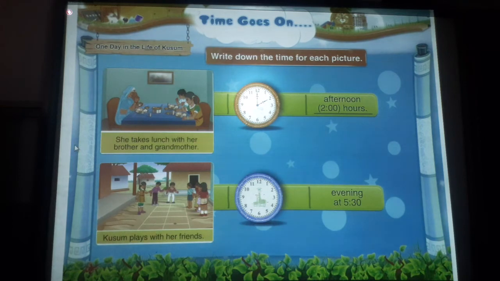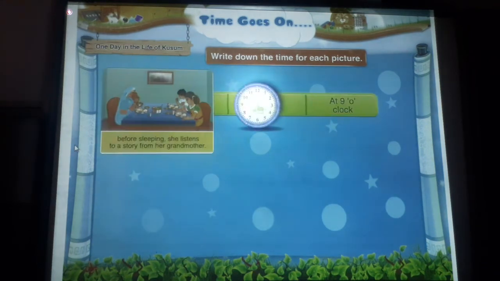In the evening at 5:30, Kusum plays with her friends. To show this time on the clock, keep the small hour hand at 5 and the long minute hand at 6. At 9 o'clock during the night, before sleeping, she listens to a story from her grandmother. To show this time on the clock, keep the small hour hand at 9 and the long minute hand at 12.